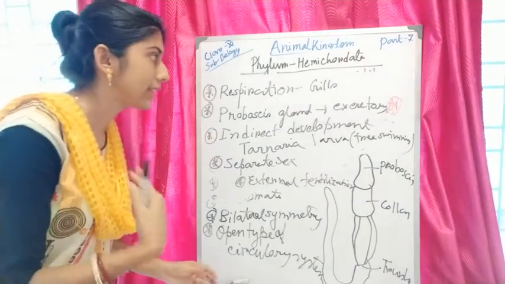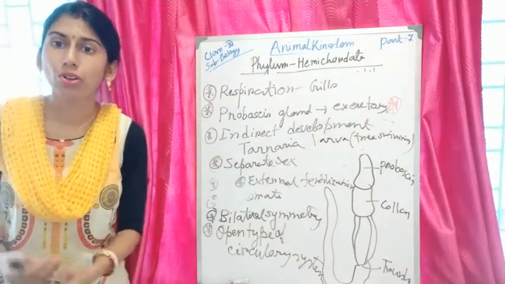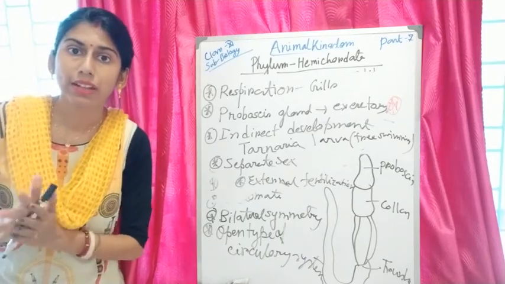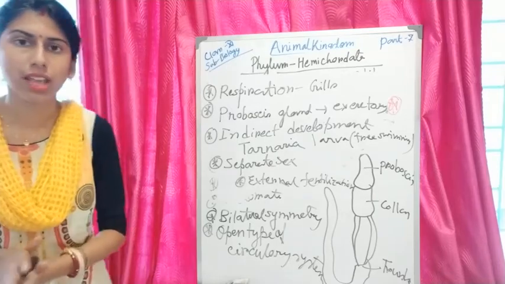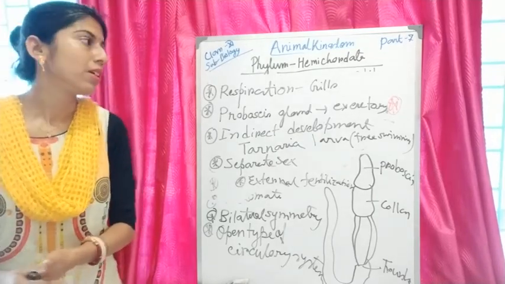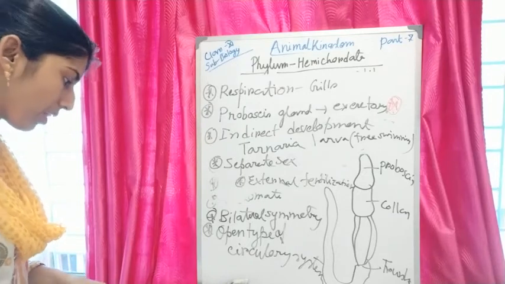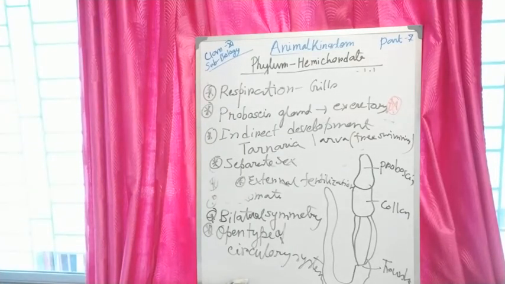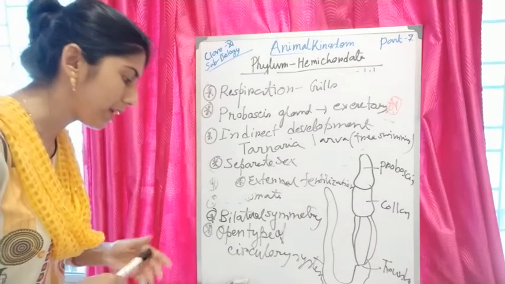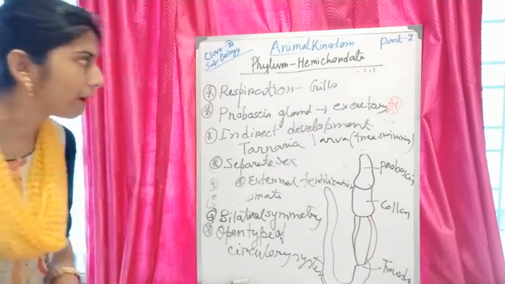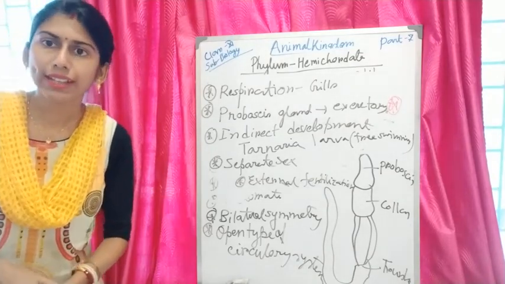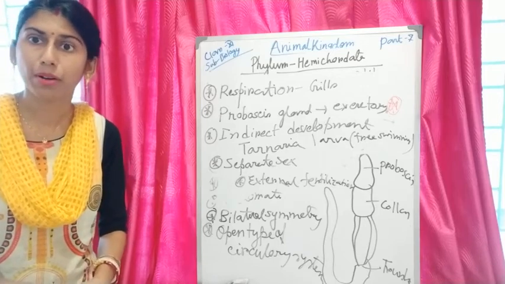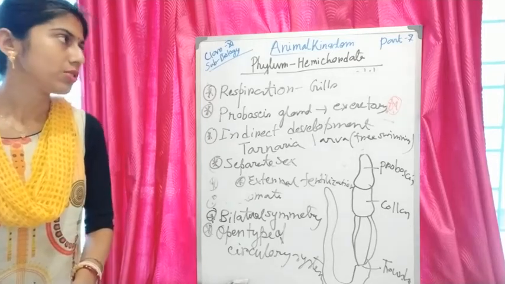And what are the examples? Balanoglossus and Saccoglossus. Balanoglossus is commonly known as tongue worm. These are the examples of phylum Hemichordata. So these are the main properties of phylum Echinodermata and phylum Hemichordata. With that, we have completed the non-chordate parts. In our next class we will read about the chordates. Okay, thank you.